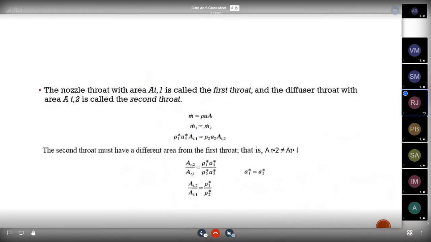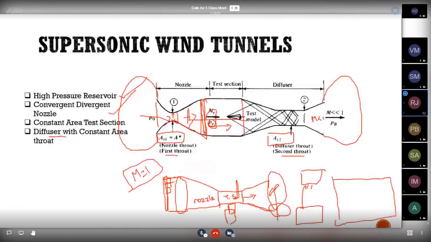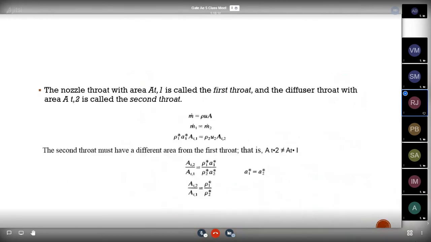So you can see here, we have a small derivation which denotes the throat area ratios. Based upon this ratio also, some problems are asked, that we will be seeing here. So the nozzle throat area is considered as AT1. The first throat is considered as AT1, and the diffuser throat is considered as AT2.